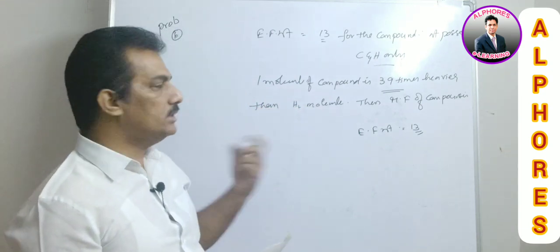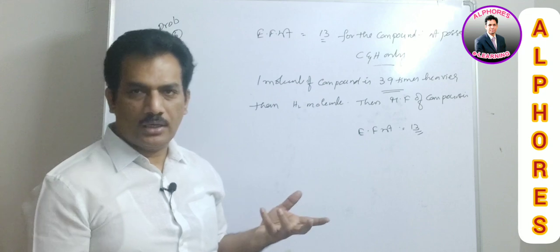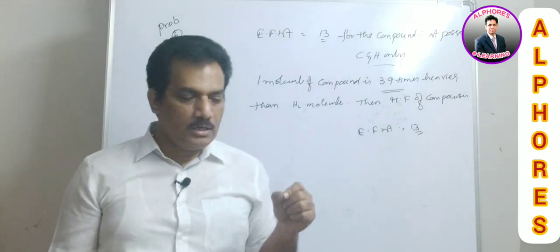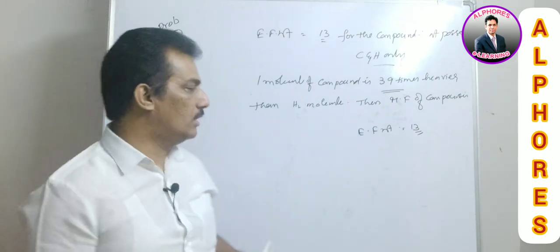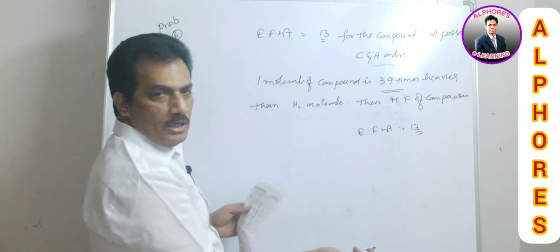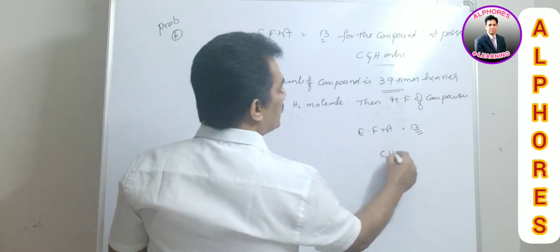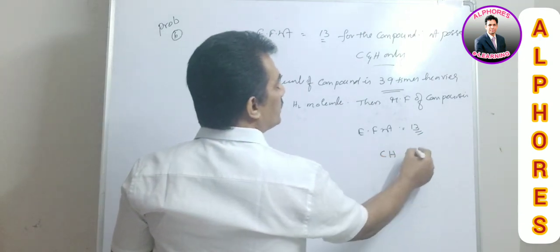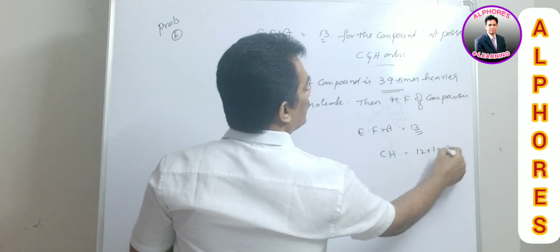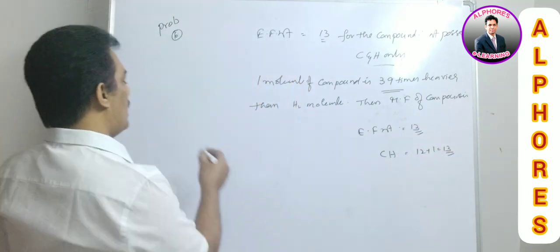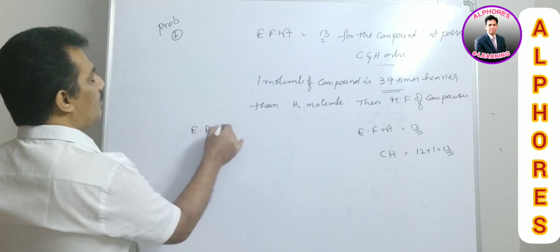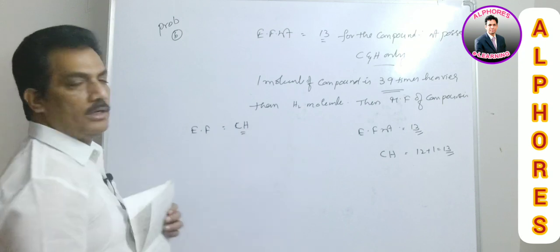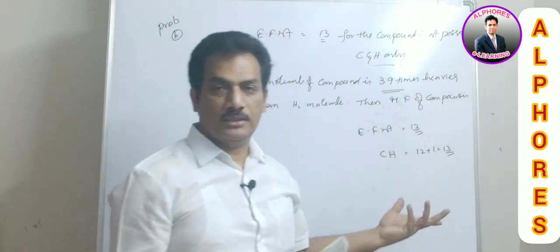Here what we have to consider is some sort of hit and trial method, because the empirical formula weight is nothing but the weight of all the elements present in the empirical formula, is it not? So to get 13, what will be the combination? Let us consider. If it is CH, let us start with this. If it is CH, then its formula weight is 12 plus 1, so 13. So directly we are getting that the empirical formula is CH. Simply from its empirical formula weight we are guessing it.